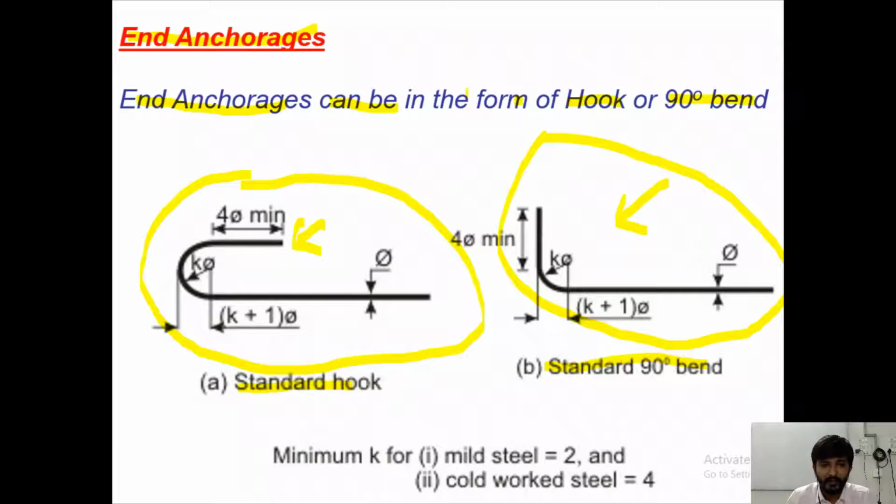Now there is a value here, k plus 1 into phi, right. So there is a k value, k is I think radius, right. So minimum k value for mild steel is 2 and for cold worked steel is 4.